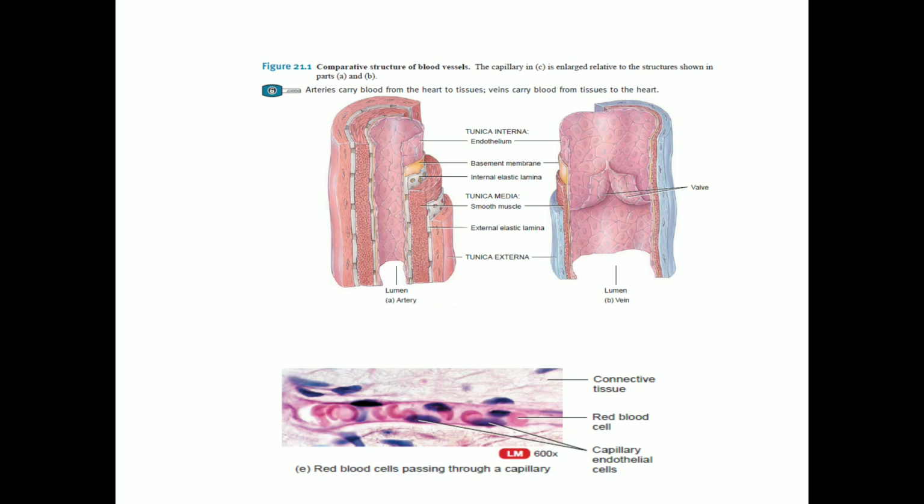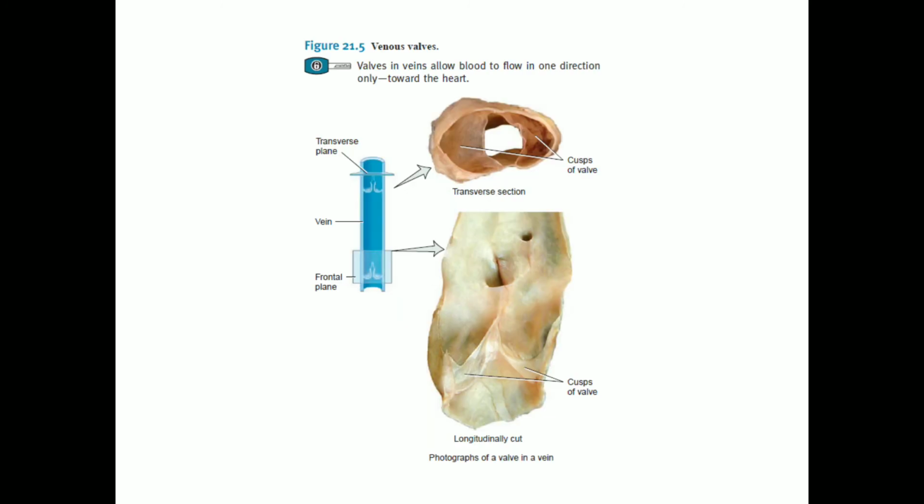They have a very thin wall, and they do not have a particular shape. Venules arise from the capillaries: the capillaries unite to form venules, and the venules then unite to form the veins. Venules initially receive the blood from the capillaries, and they are called the postcapillary venules.